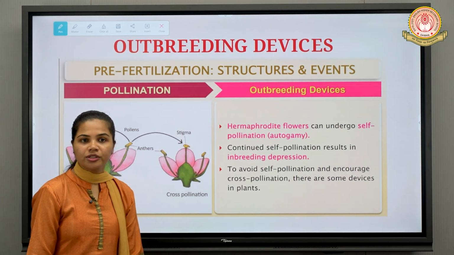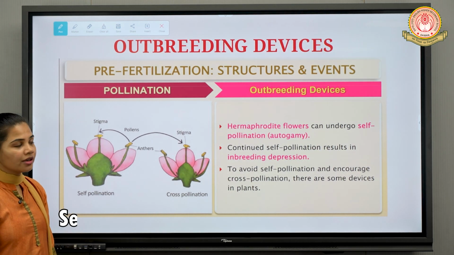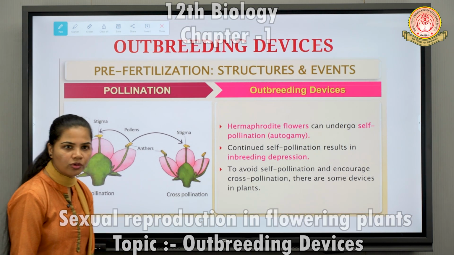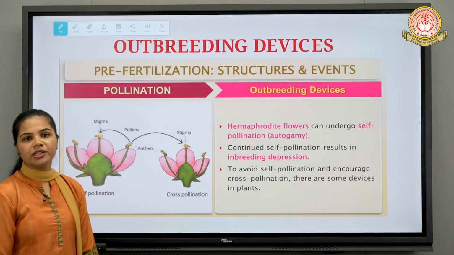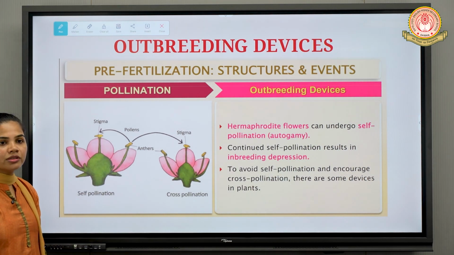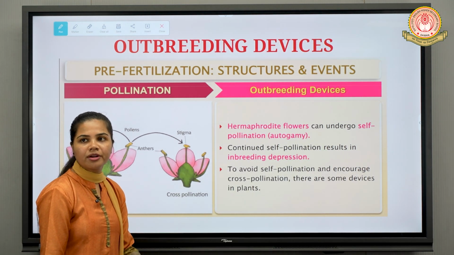So let's start with the new topic today. That is what? Outbreeding devices. It is also included in pre-fertilization structures and events topic only, right? We have already completed the pollination topic. Fine. So now let's start with some natural devices which occur in the plants. That is nothing but outbreeding devices.